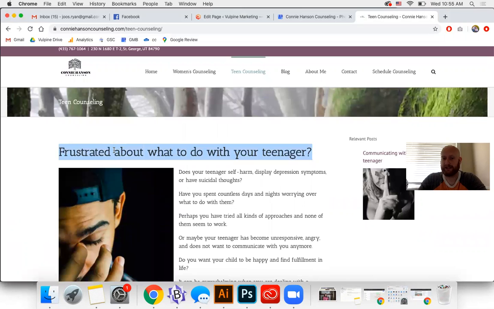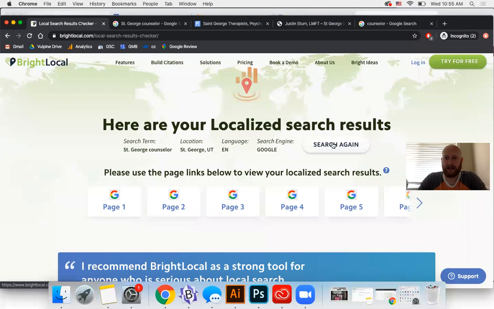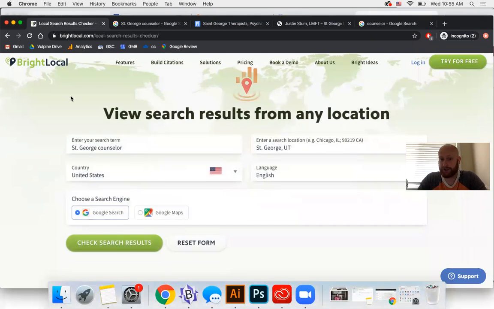But the only issue is, this top element here is "Frustrated about what to do with your teenager." This is really good, but what it should be is St. George Teen Counseling once again. But what's cool is because you do have a page here that's dedicated for this particular term, I'm going to come in here and do another search in St. George, Utah. And this time I'm going to go teen counselor, right? And I'm going to hop here into Google Maps, because these will give you different results. This is just the normal Google search page. This one is the maps result.